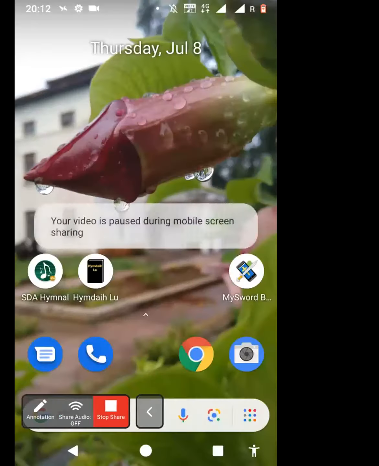I'll give some time to copy them. Share screen.